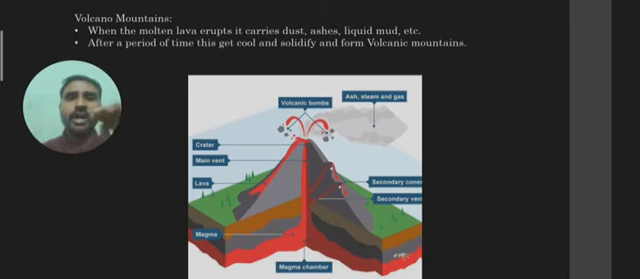After floating, when that lava stops coming out from the vent, the deposited materials start to cool down. When they cool down, they solidify, and this solidified structure gives us mud, gives us soil. And this soil is deposited on the mountains, layer after layer.